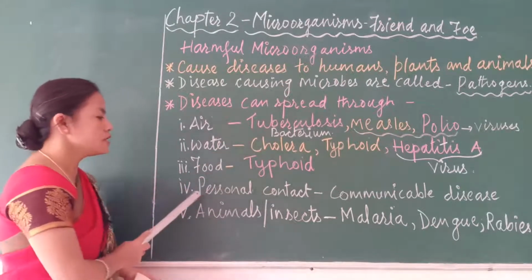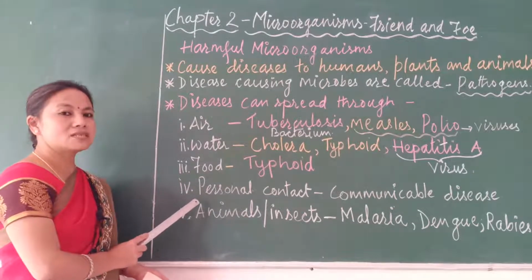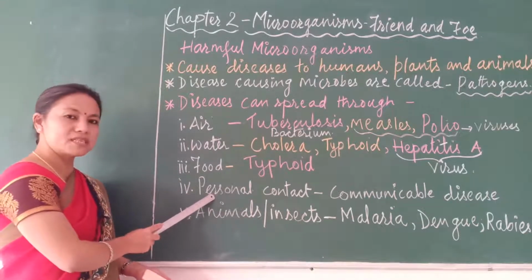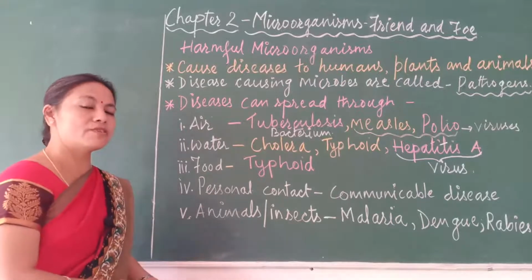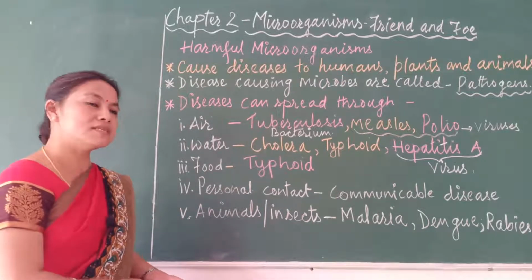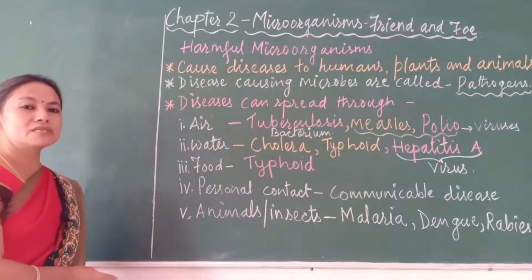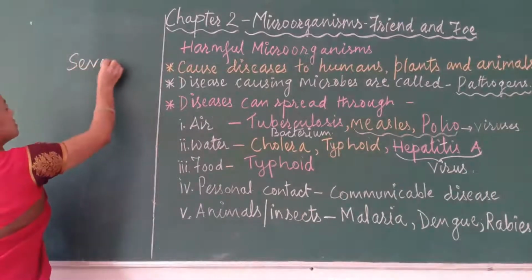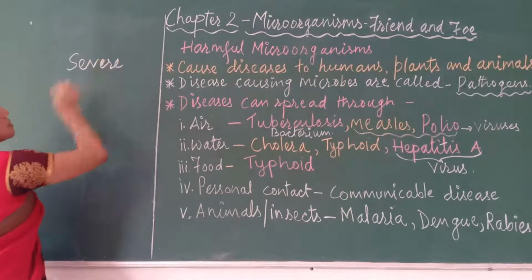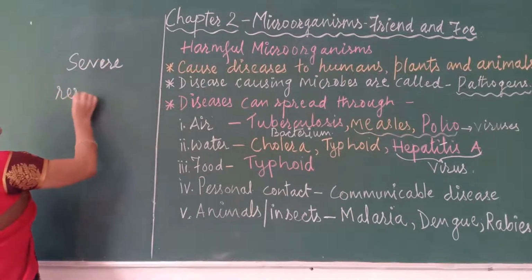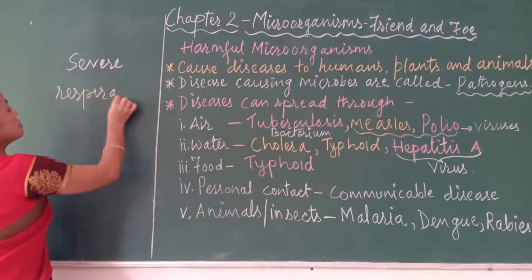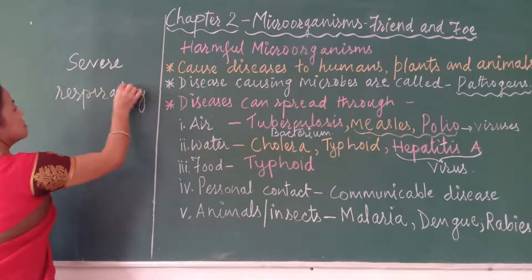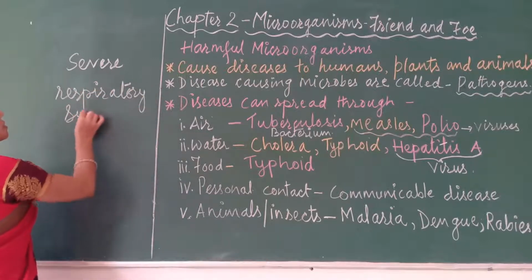Okay. Now there are certain diseases which spread through personal contact. For example, this coronavirus, isn't it? Coronavirus causes severe respiratory syndrome. The disease is called severe, which means very serious, respiratory syndrome.